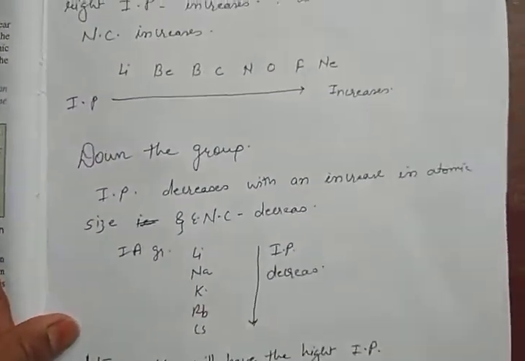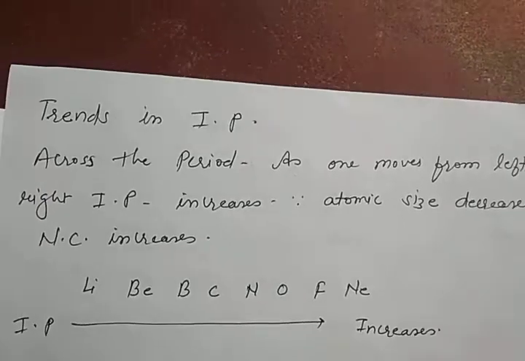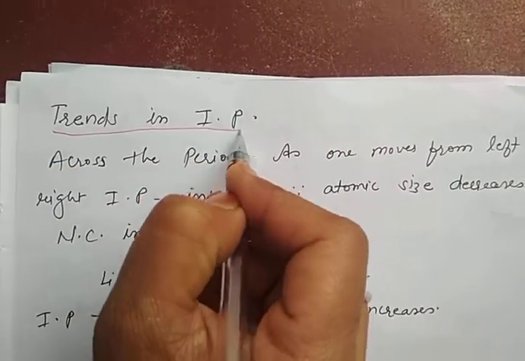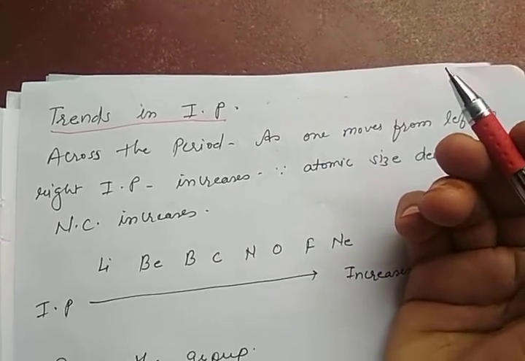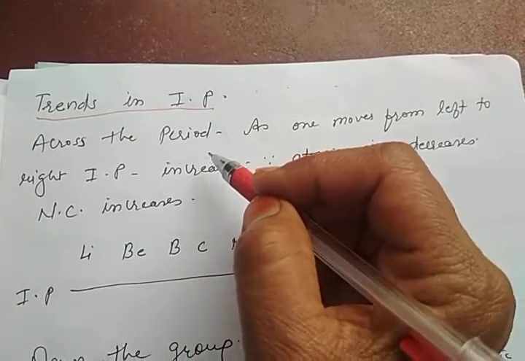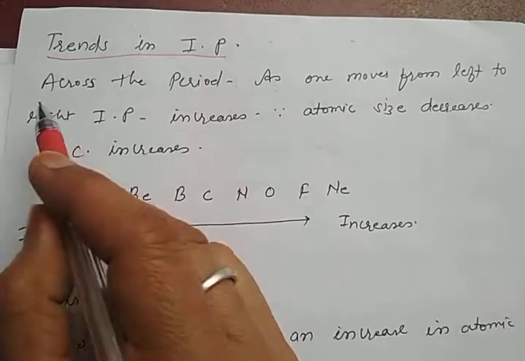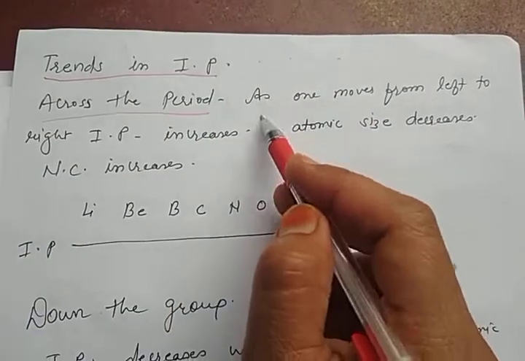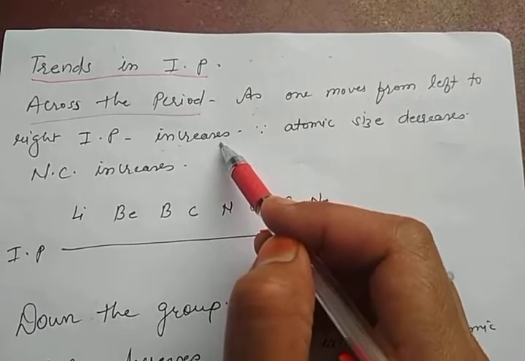Now, its variation, how it changes in the periodic table, that is the trends in ionization potential in a periodic table. In a periodic table, if we consider the variation of any property, we have to consider how it changes in the period and how it changes in the group. Let me start with the period. Across the period, as one moves from left to right, ionization potential increases.